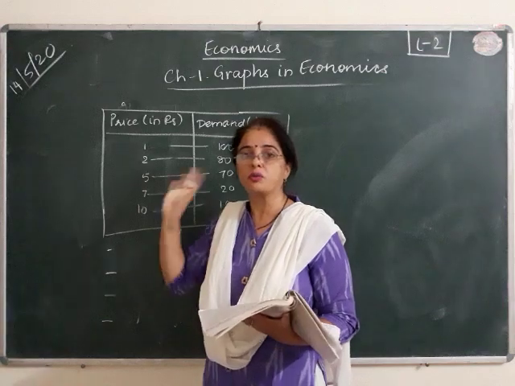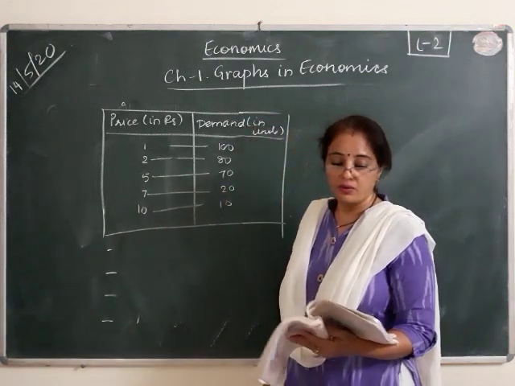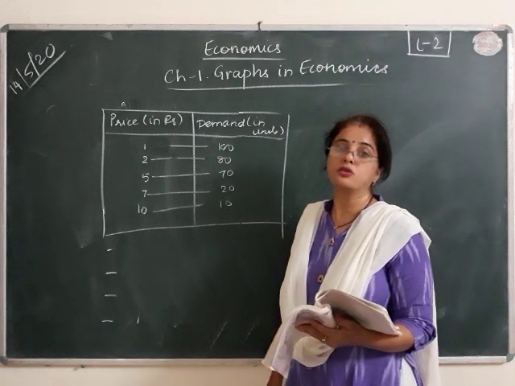A range is not possible in that particular case. So this is the discrete frequency distribution.